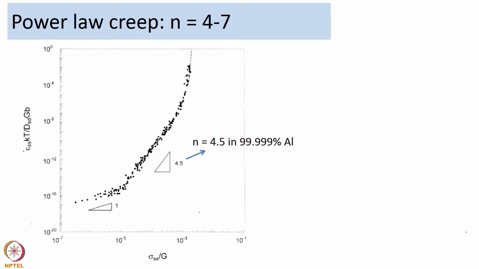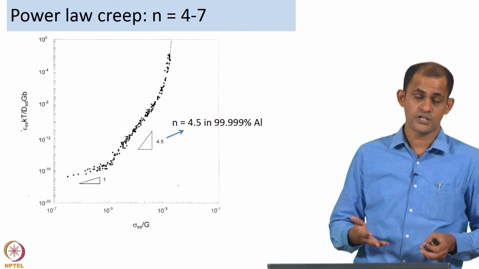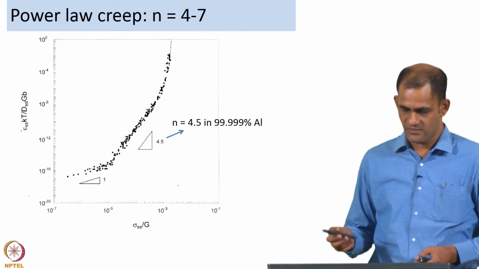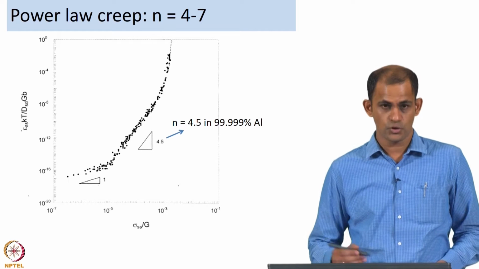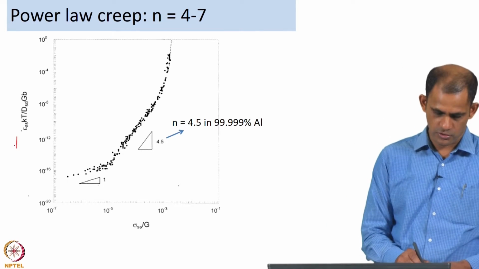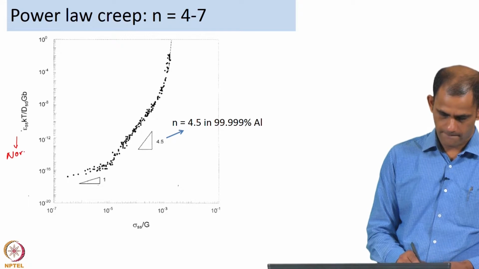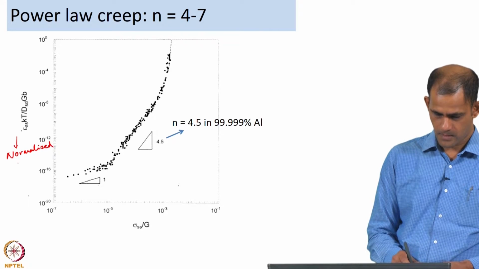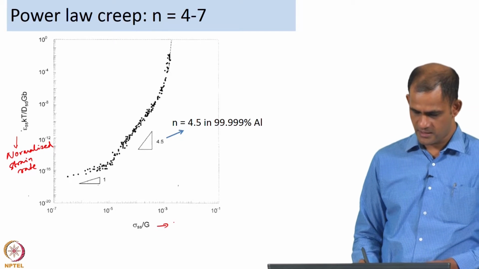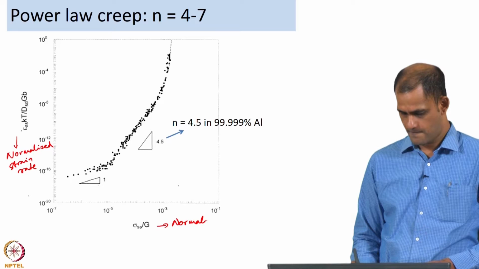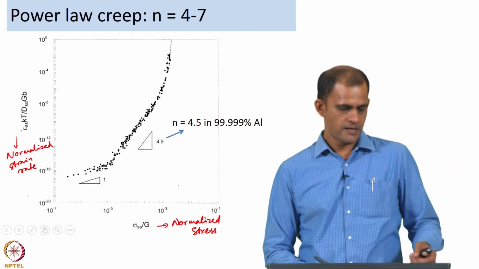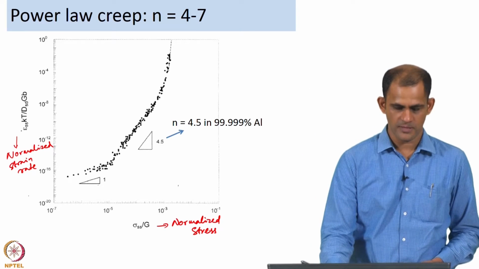So, this relationship between strain rate and applied stress has been observed in a variety of materials. Here I am showing the relationship between normalized strain rate and normalized stress.